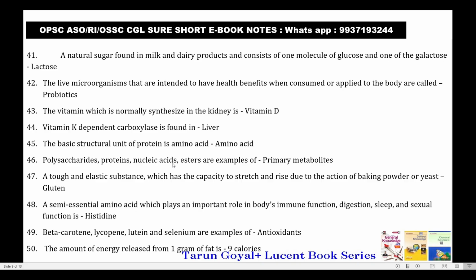Polysaccharides, proteins, nucleic acids and esters are examples of primary metabolites. An elastic substance which has the capacity to stretch and rise due to the action of baking powder or yeast is gluten. A semi-essential amino acid which plays an important role in body immune function, digestion, sleep and sexual function is histidine. Beta carotene, lycopene, lutein and selenium are examples of antioxidants. The amount of energy released by 1 gram of fat is 9 calories.